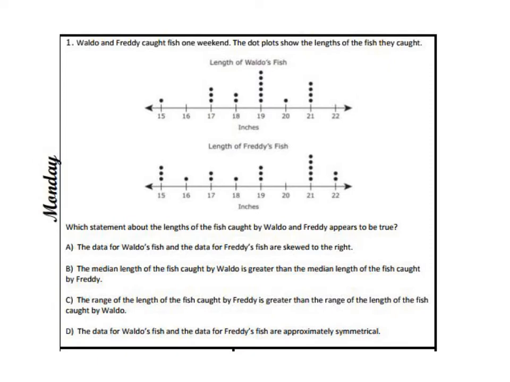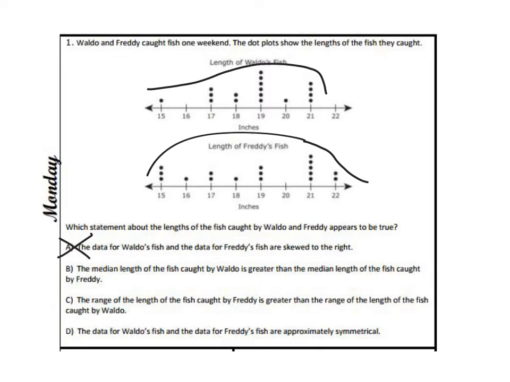So, choice A says the data for Waldo's fish and the data for Freddie's fish are skewed to the right. Is that true? Skewed to the right for both of them? No. If you look, that one is skewed to the left. This one, who knows what that is? That one's messed up. So anyways, it's not skewed to the right, so we know that A is wrong.